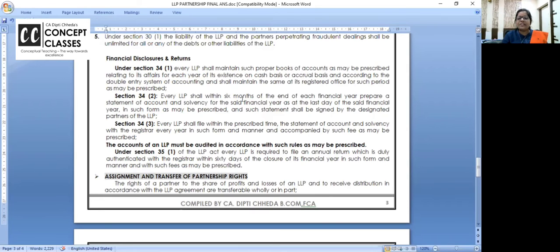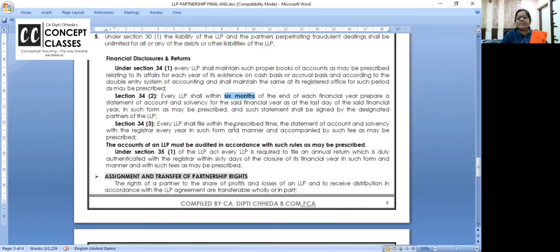Now every LLP shall, this date you have to remember. If you want, you write some running notes, and if you feel you are not comfortable, tell me at the end, I will give you. Every LLP shall, within 6 months of the end of each financial year, prepare a statement of account and solvency for the last financial year as at the last day of the financial year in such form as may be prescribed. So statement of accounts is nothing but final accounts, and solvency means you are paying all the interest and government dues or employee related payments on time within 6 months.